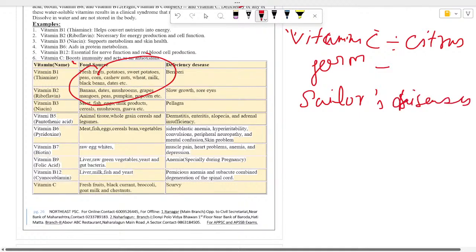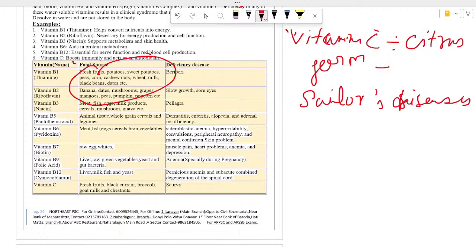Okay, so basically the story goes, vitamin C की जो deficiency है, those were mostly found in sailors, those traveling in the sea for months and months. So they started having this deficiency, which led to the non-healing of their wounds. As a result, this was known as Sailor's disease. Okay, besides this, these are some of the diseases you can see related to the vitamins.